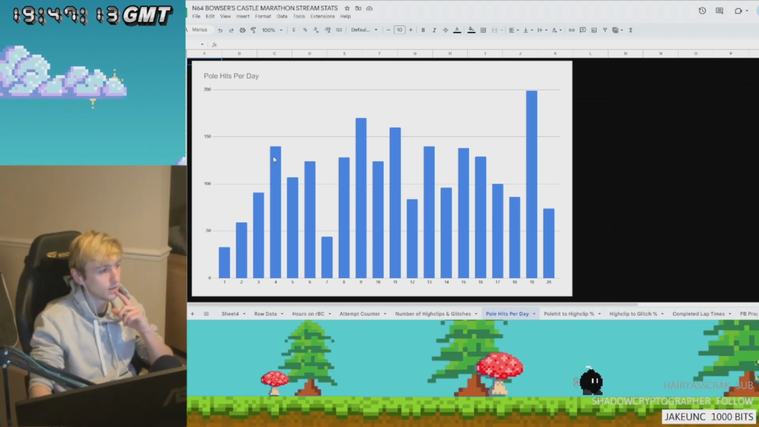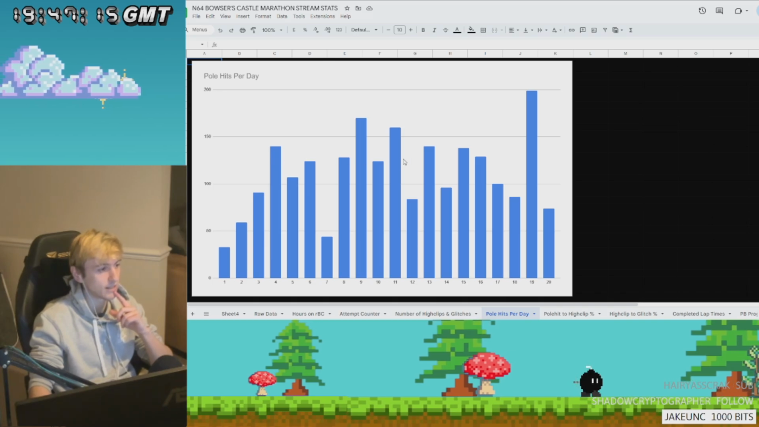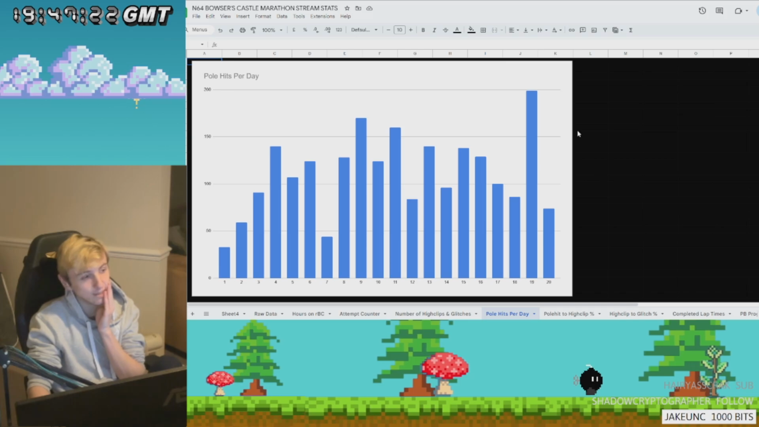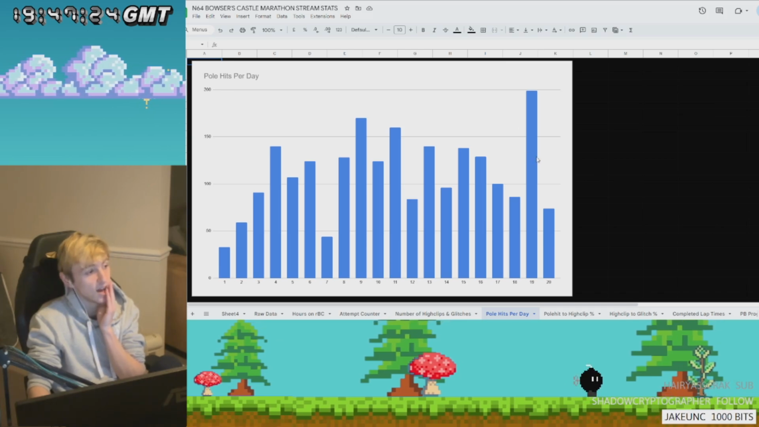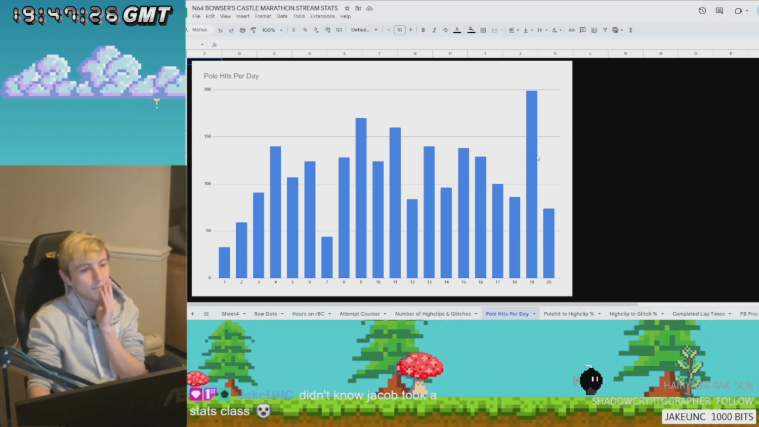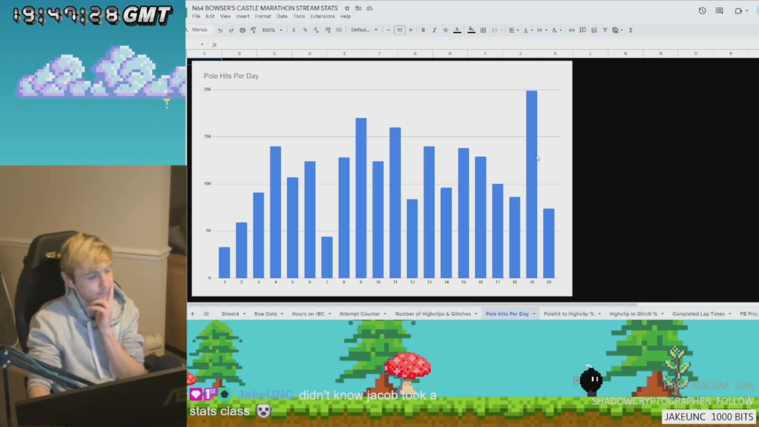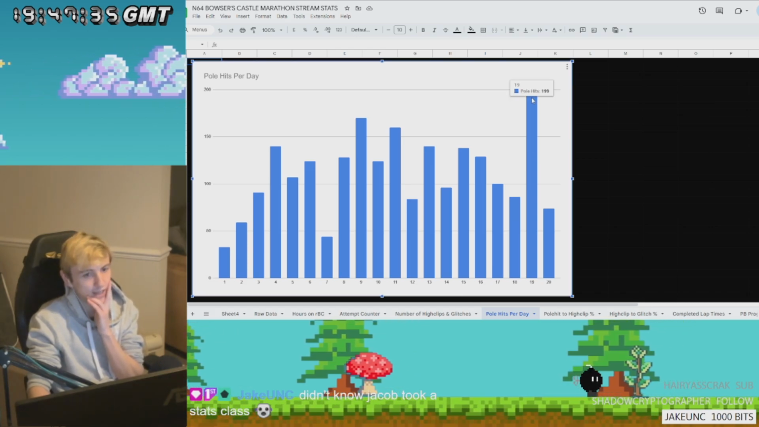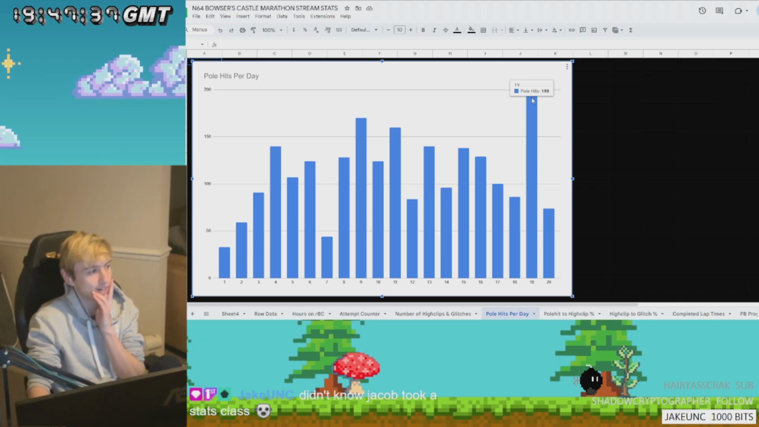It goes up, and then it generally just remains stable until it goes down, spikes, and then down again. Day 19, once again, absurd. Absolutely absurd. Here we go, 199 pole hits in a single day is crackers.